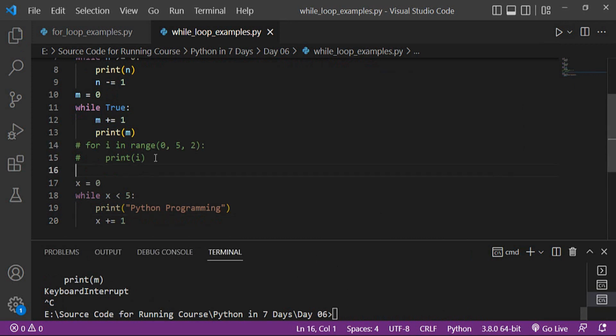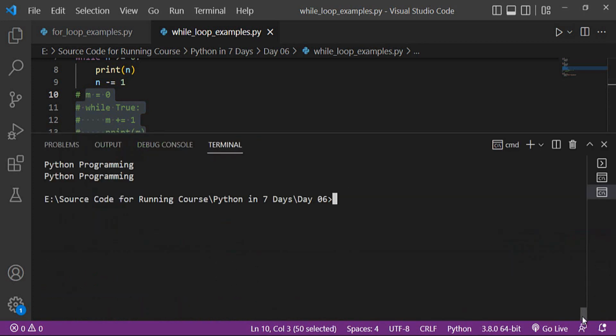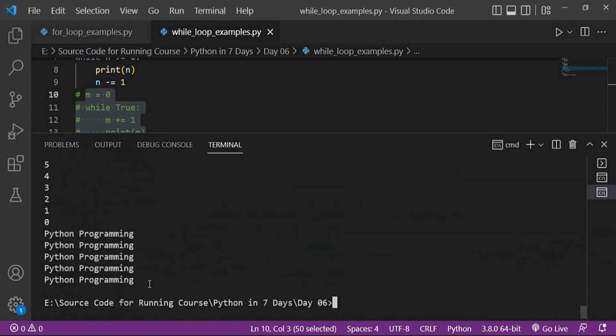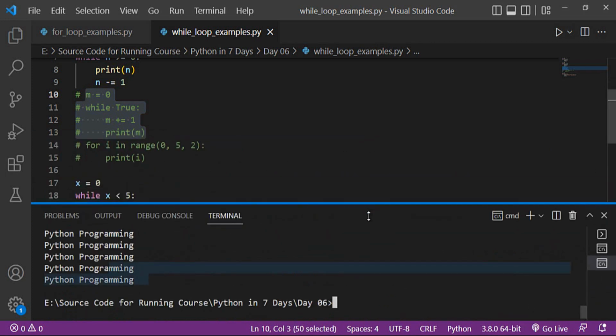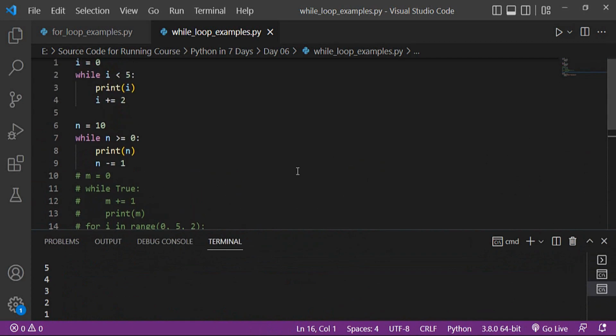Sorry, I have to make a comment because it will cause an issue. You can see that this word is displayed 5 times. So this is a while loop. You can use a while loop to repeat any statement or a set of statements, or you can also generate different numbers on the basis of your condition.